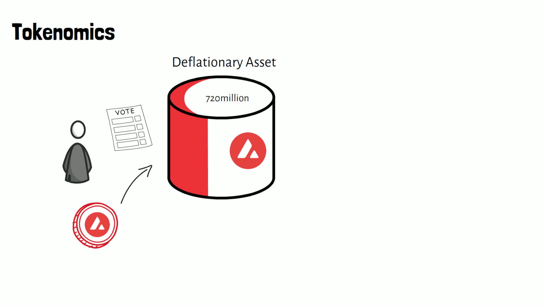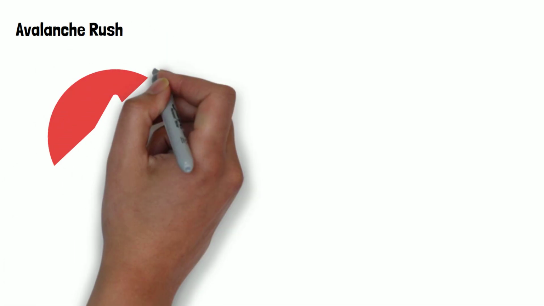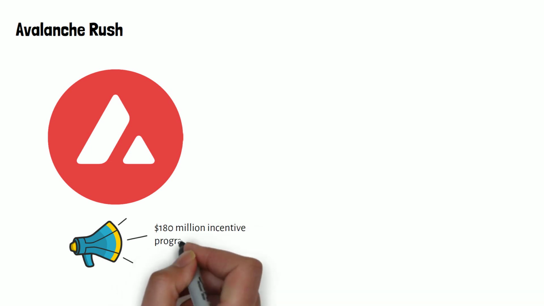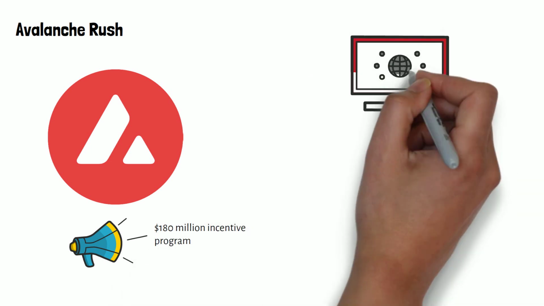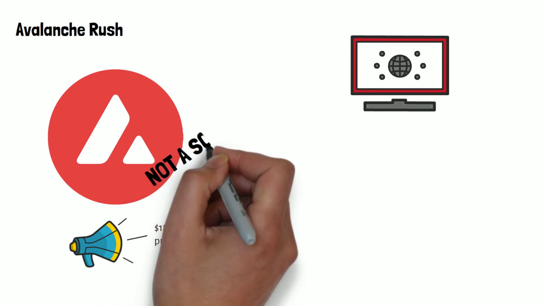Finally, what you have been waiting for, the good news about AVAX and why its price had spiked. So the last year Avalanche Foundation had announced a $180 million program to get people to try out their network. This means they are literally giving away $180 million for free as a form of advertising. This happens all the time in the DeFi world and it's not a scam.